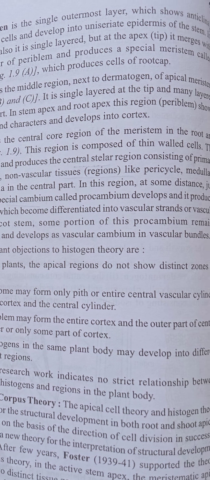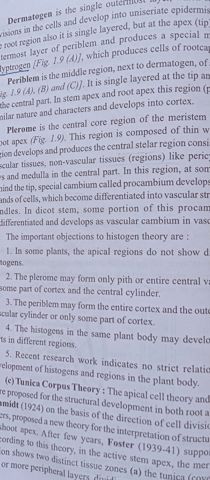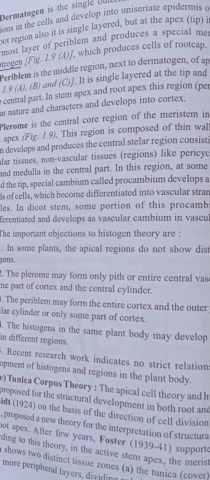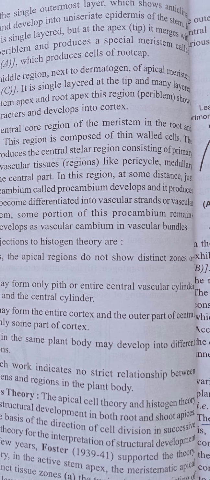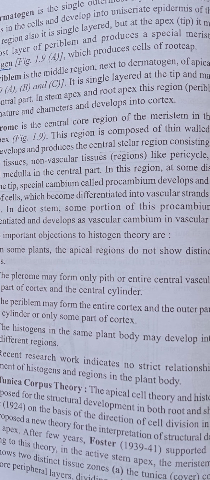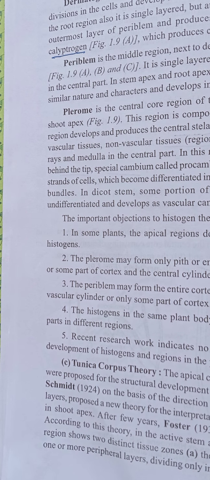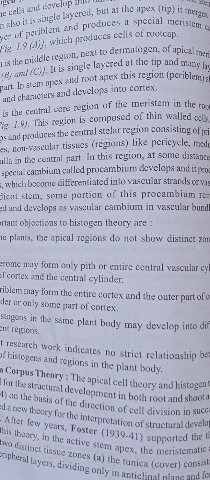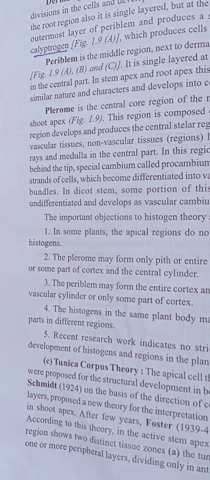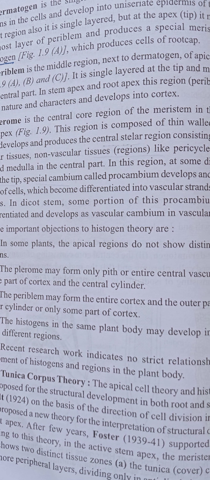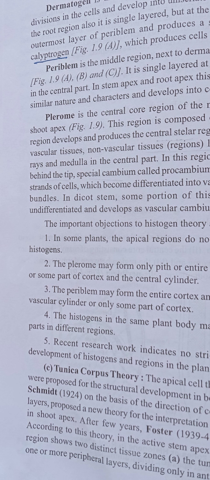In this region, some distance just behind the tip, the special cambium, also called the procambium, produces strands of cells which become differentiated into vascular strands or vascular bundles. In the dicot stem, some portion of this procambium remains and develops the vascular cambium. Actually, the plerome plays an important role.